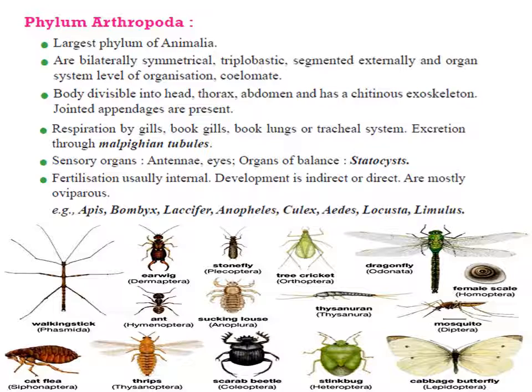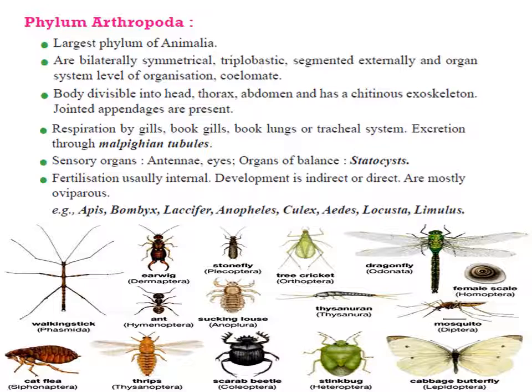Respiration is done by the tracheal system, book lungs, gills, etc. The nervous system includes brain, segmental ganglia, nerve cords, and sense organs: antenna, compound eyes, balancing organs are developed. For excretion, Malpighian tubules are there. Animals are unisexual, they have internal fertilization, they may have indirect or direct development.